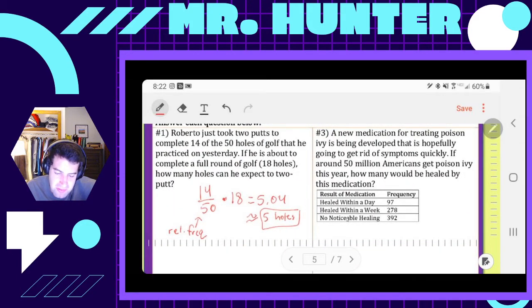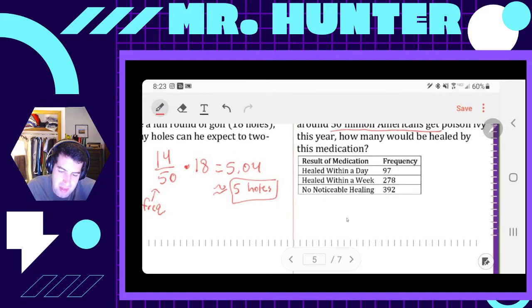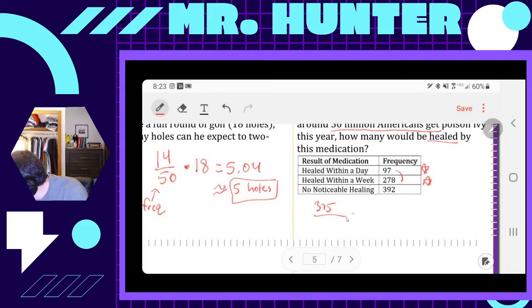So, a new medication for treating poison ivy, which I need, I get it bad, is being developed that is hopefully going to get rid of symptoms quickly. If around 50 million Americans, which apparently that's how many Americans get it per year, I did Google it, get poison ivy this year, how many would be healed by this medication? Okay, so you can see how many would be healed. Well, some are healed in a day, some are healed in a week. Let's actually add those two things up. So 97 plus 278. So 375 people are healed out of, I'm going to add 392 to that. If you add up all the numbers in this table, you get 767.